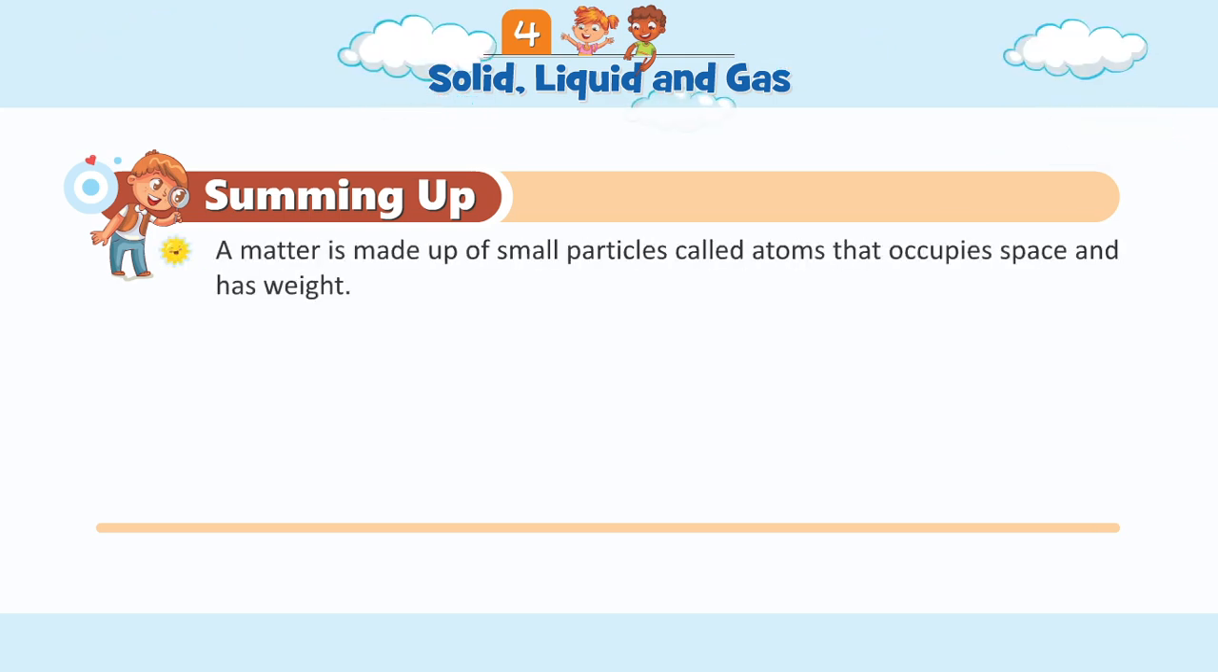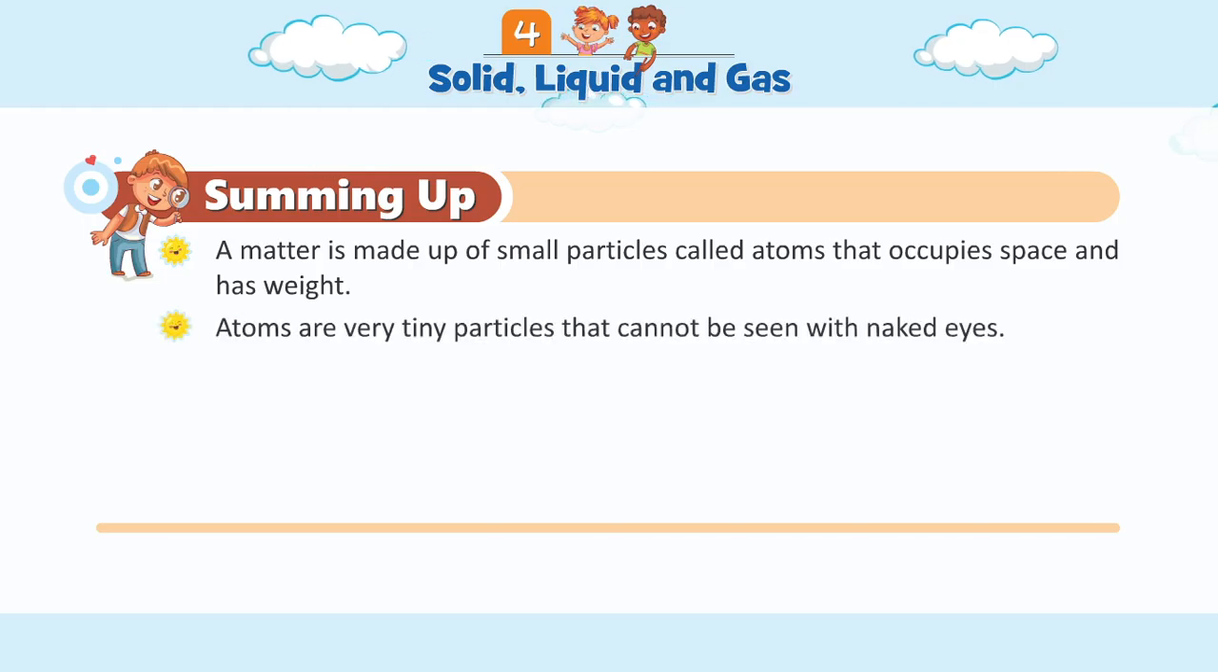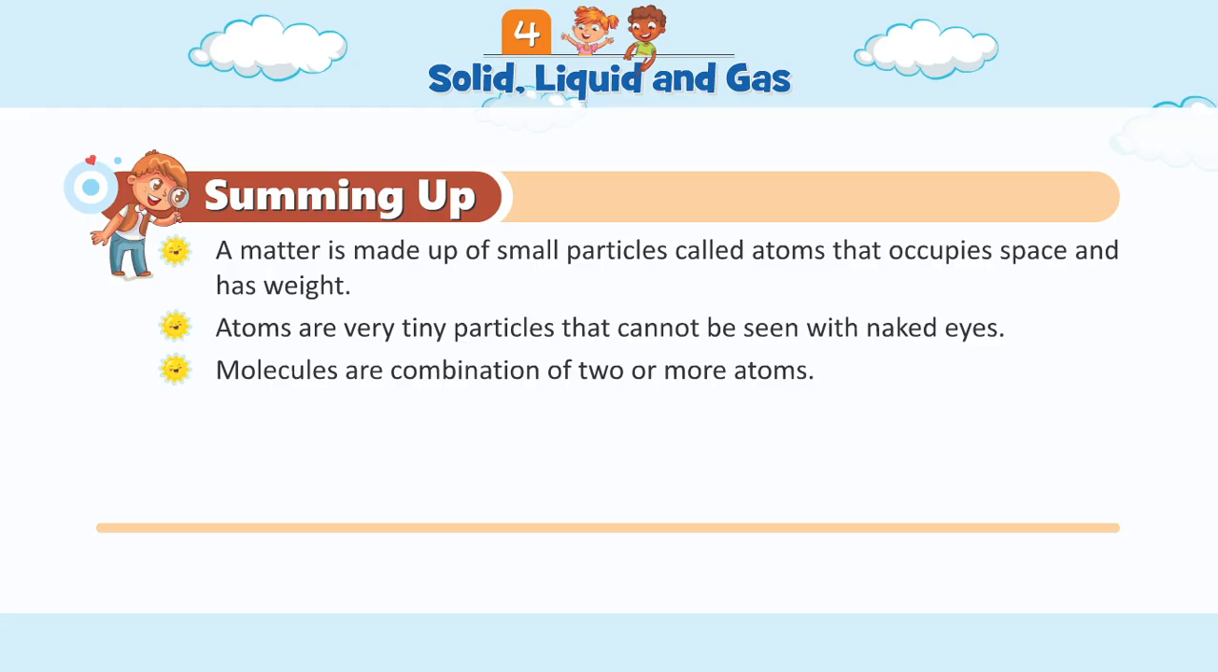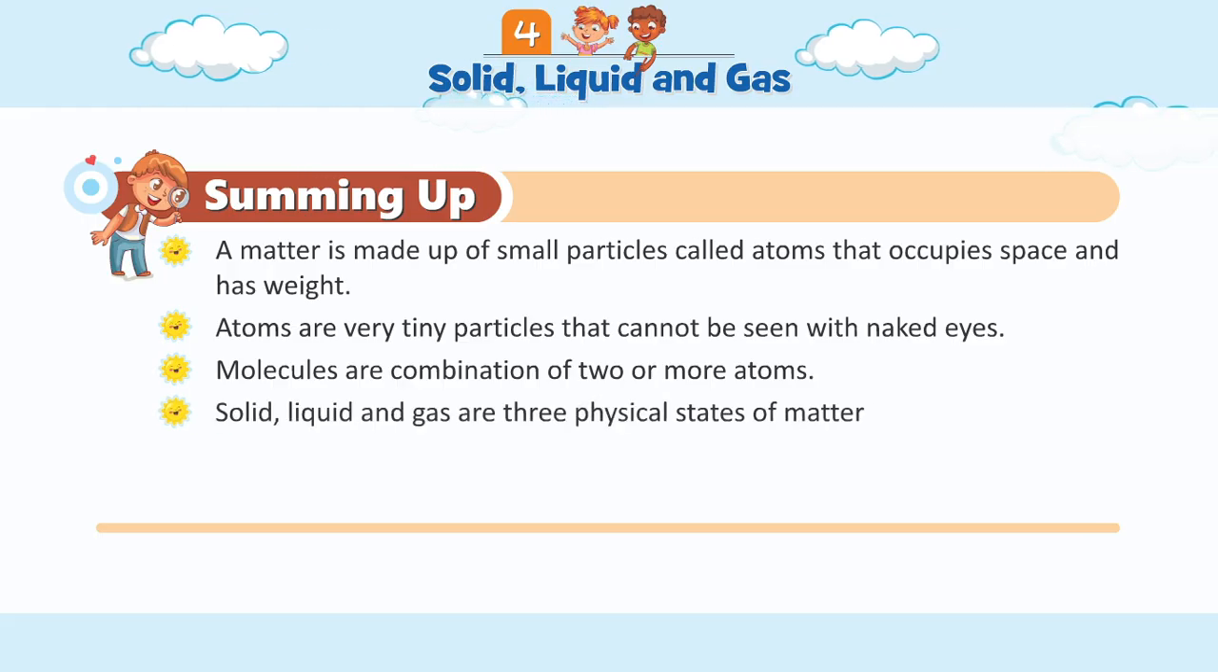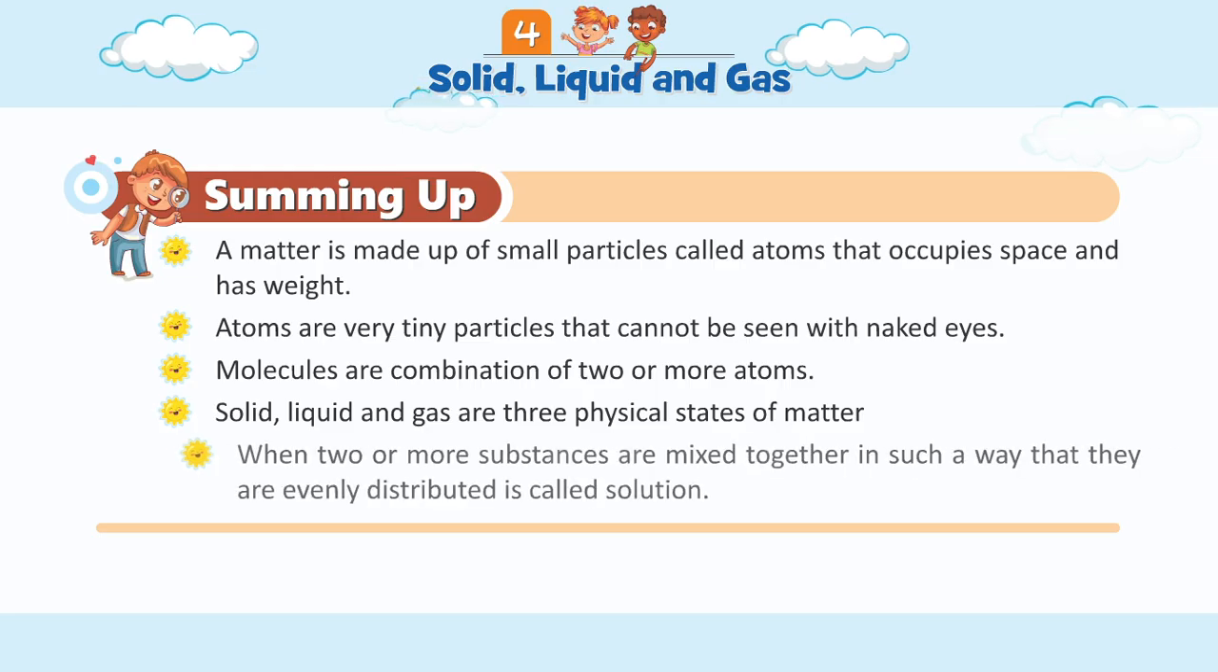Summing up: Matter is made up of small particles called atoms, and it occupies space and has weight. Atoms are very tiny particles that cannot be seen with naked eyes. Molecules are a combination of two or more atoms. Solid, liquid, and gas are three physical states of matter.